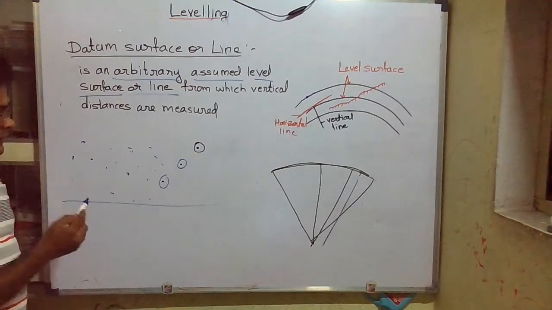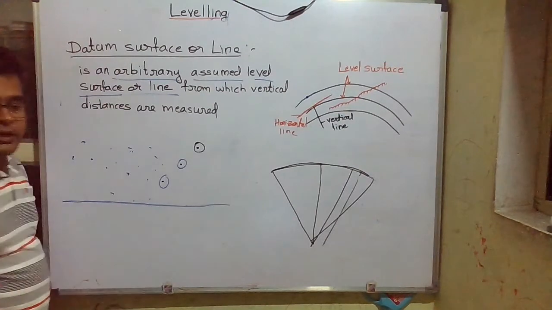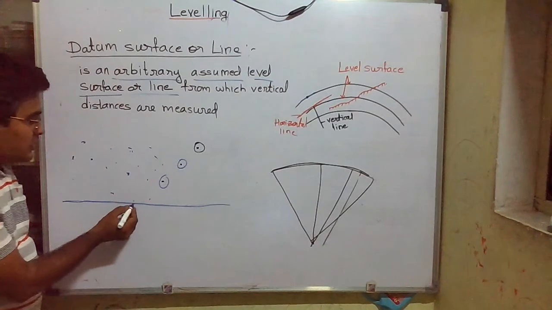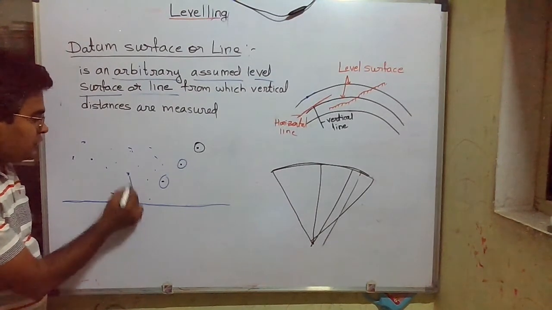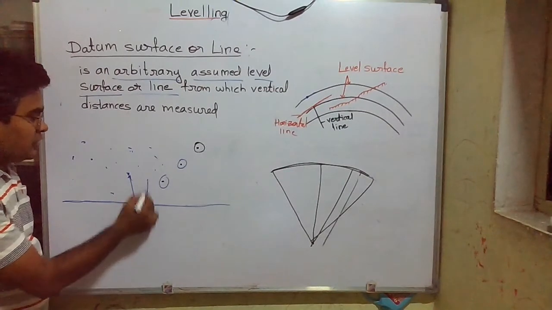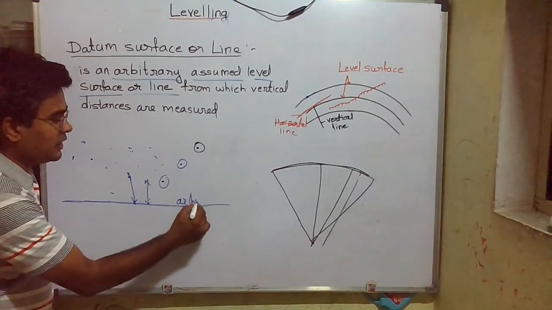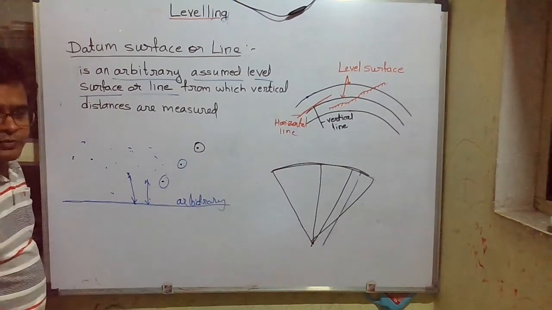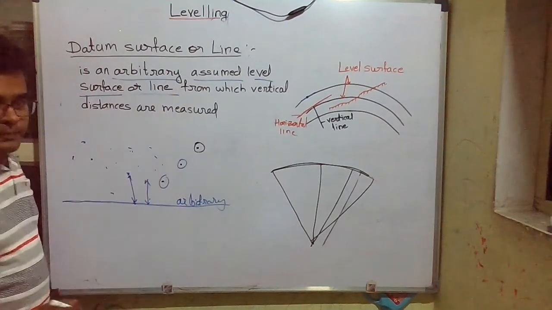Suppose here I assume this as a datum surface, then I can measure the height of each of these points from this surface. This arbitrary assumed surface, we can call it a datum surface.